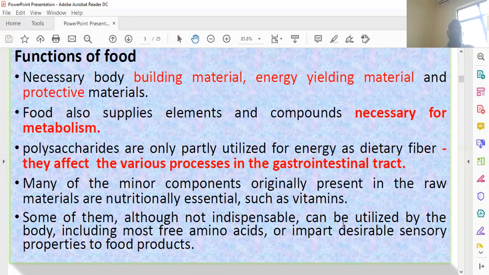Sometimes free amino acids and other components present in very small quantity in the food have an impact on the sensory properties of the food, such as sensation. Compounds like vitamin A help in sensations, increasing the vision of the eye, and there are many minerals that work in sensations too.